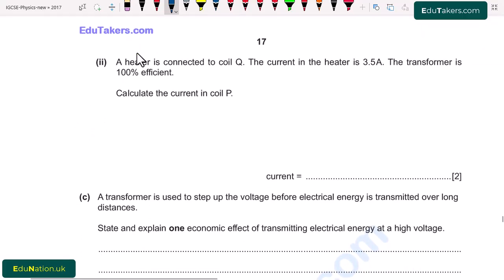Going towards the next part. 2. A heater is connected to coil Q. The current in the heater is 3.5 ampere. The transformer is 100% efficient. Calculate the current in coil P. So here we are given that the transformer has 100% efficiency. When the transformer has 100% efficiency, it means that the input power will be equal to the output power.